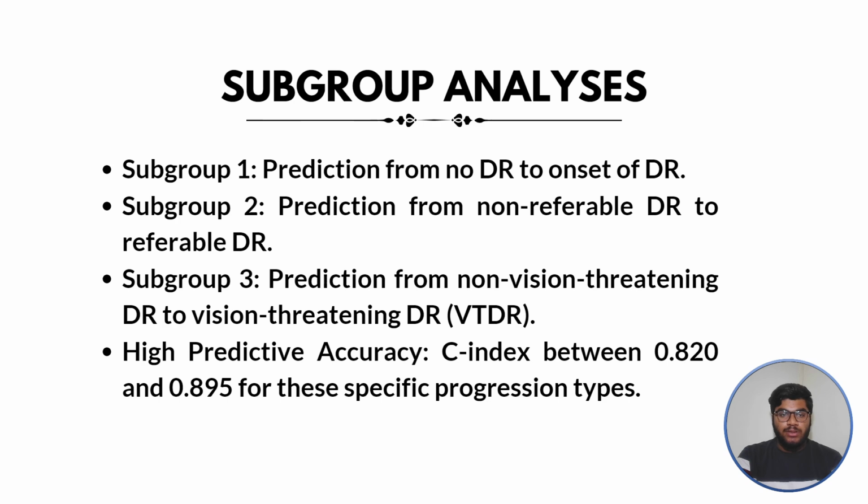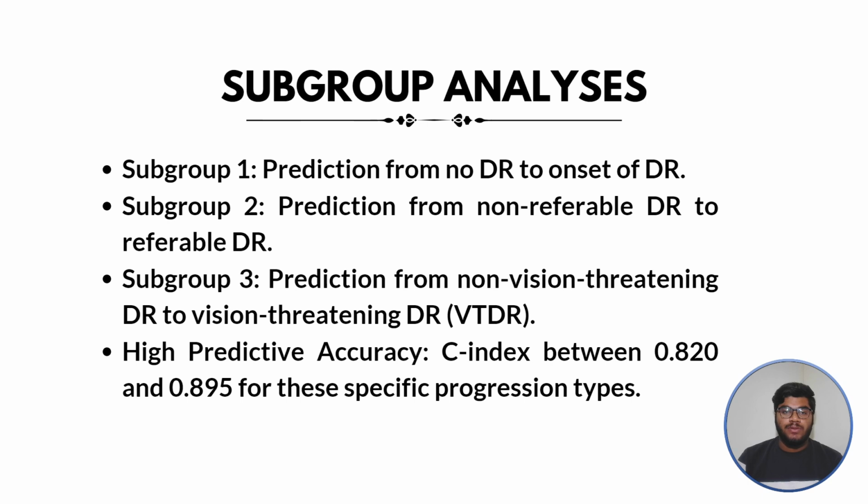This is the subgroup 2, and subgroup 3 is the prediction from the non-vision threatening DR to the vision threatening DR, that is VTDR. So this is about subgroup 3. High predictive accuracy can be seen, where the C index is between 0.820 and 0.895 for those specific progression types.